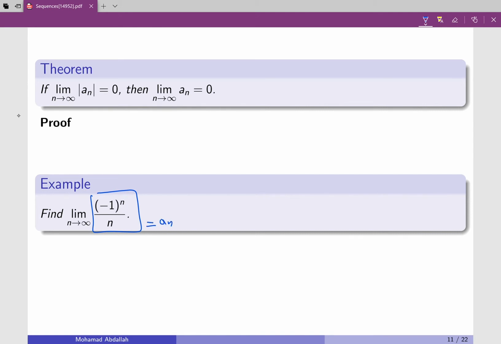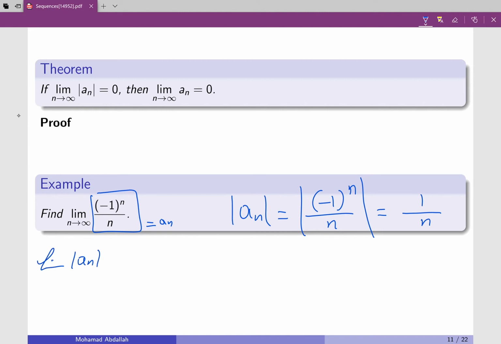Okay, absolute value of a n in this case is absolute value of negative 1 to the power n over n. Now I know that n is positive, so absolute value of n is n. And I know that minus 1 to the power n is either 1 or minus 1. So when I take the absolute value, either way, I'm going to get 1. So absolute value of a n is equal to 1 over n.